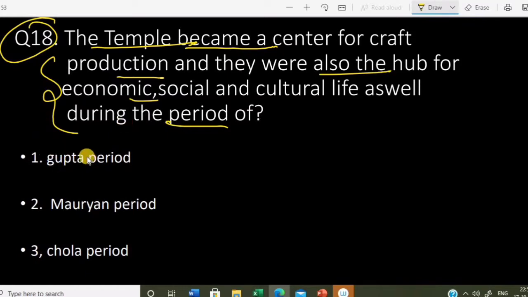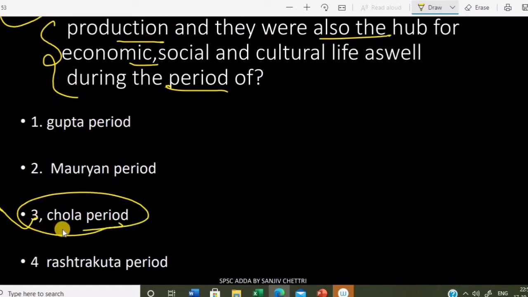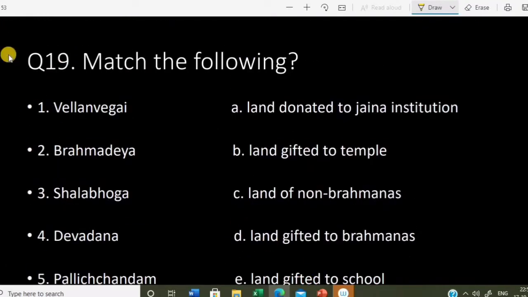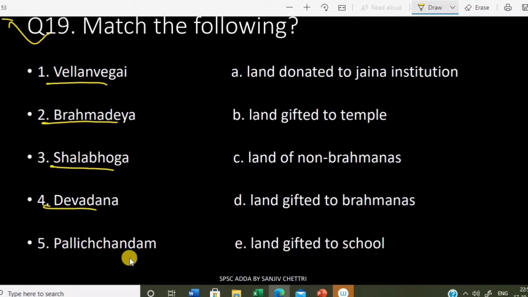Okay, during which period this happened? This was during the Chola period, like we have seen many temples built during this period. Okay, next question. So you have to match this. Question number 19. These are some of the terms, some of the gifts and donations given to different institutions, different temples, different Brahmins.